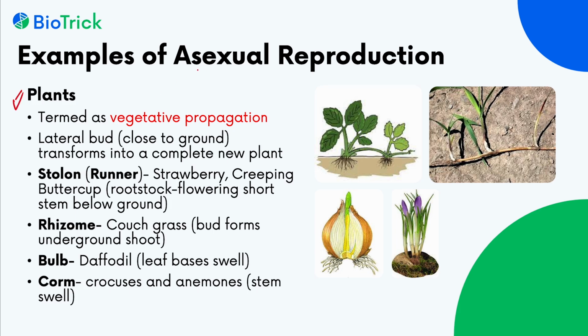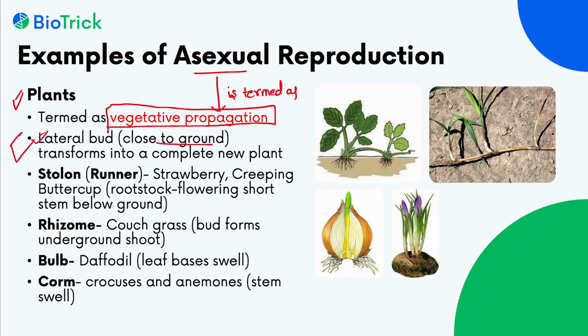The asexual reproduction in plants is termed as vegetative propagation. This is important. You have to remember this, that in plants, asexual reproduction is termed as vegetative propagation. We don't use the term asexual reproduction for plants. We use the term vegetative propagation. In plants, what happens? The lateral bud that is close to ground transforms into a complete new plant.